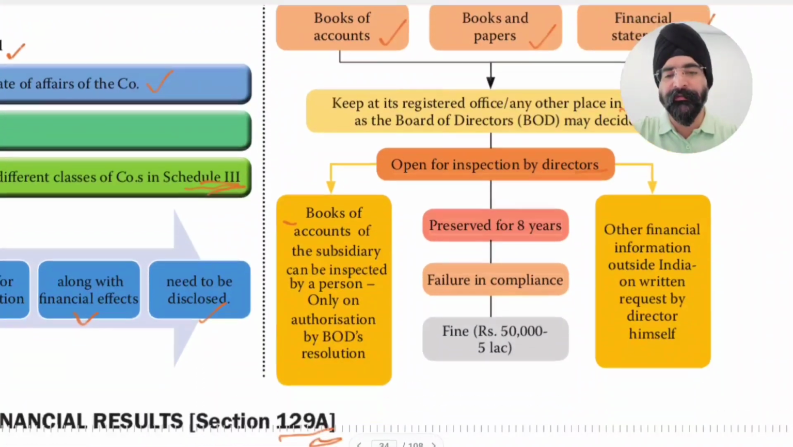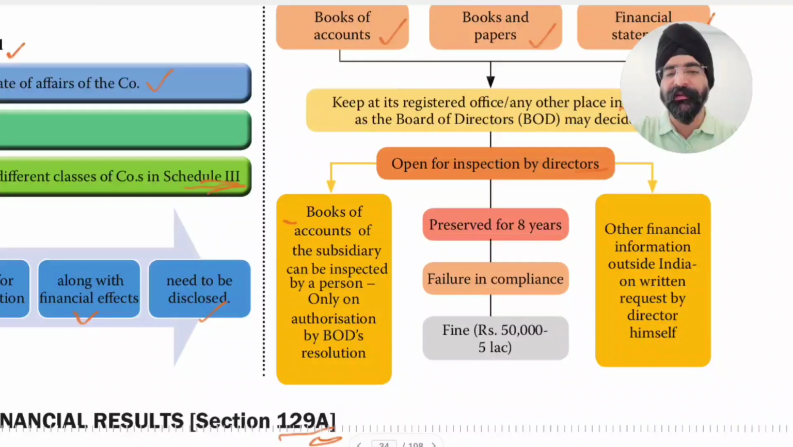Books of accounts of the subsidiary can be inspected by a person only on authorization by the board of directors. So the subsidiary's books of accounts can be inspected on the authorization of a board of directors resolution, and other financial information outside India on written request by the director himself. So financials are open for inspection by directors. If it relates to financial information outside India, then at the request of the director himself, and if it is books of accounts of a subsidiary, then only on authorization by a board of directors resolution.